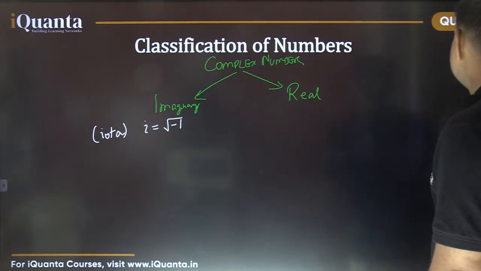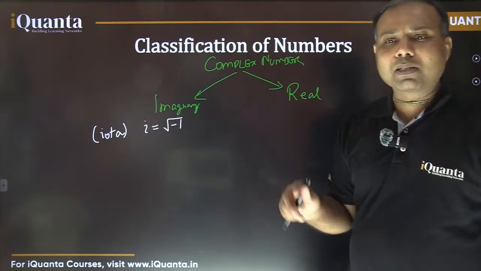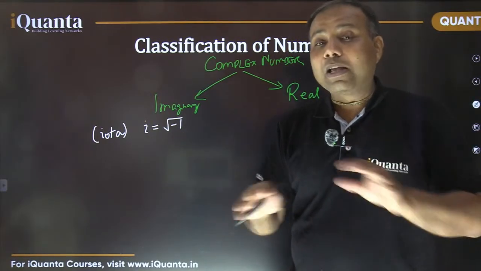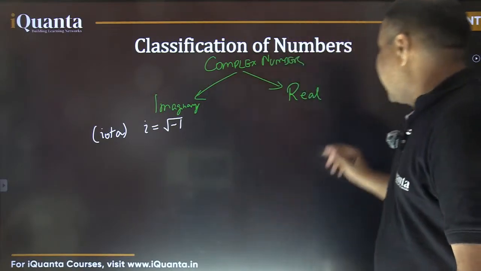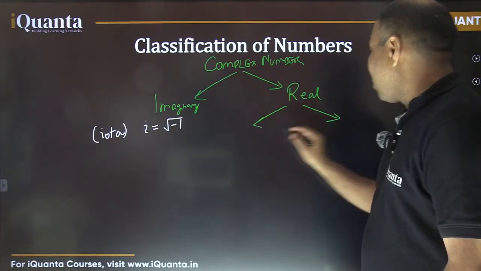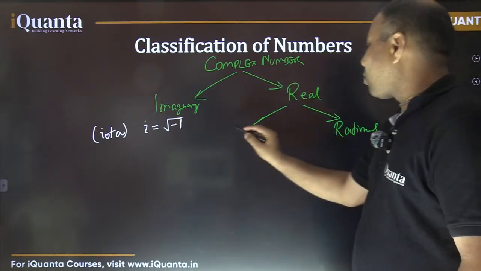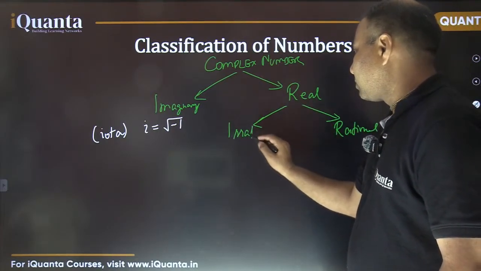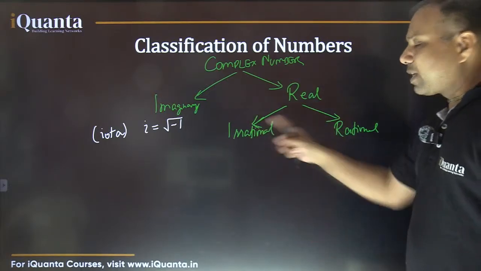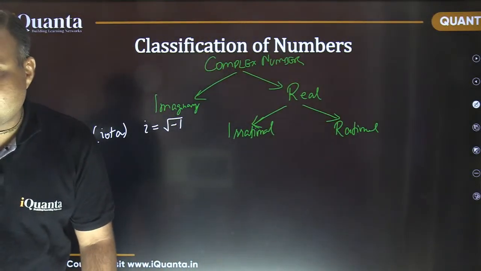Now these real numbers are also divided into two categories. By the way, real numbers are those numbers which can be written on the number line exactly, which can be plotted on the real number plane exactly. What are those two categories? One is called rational, others are called irrational. Okay. So what is the difference between rational and irrational? Can you tell me?